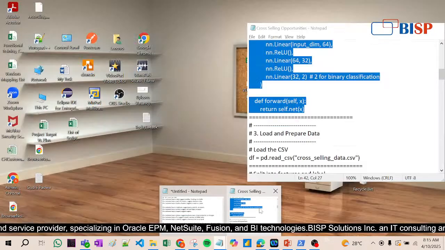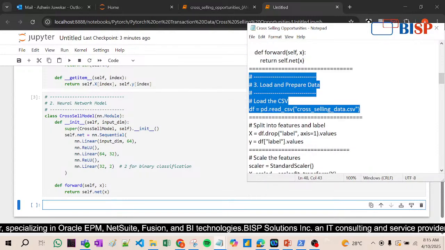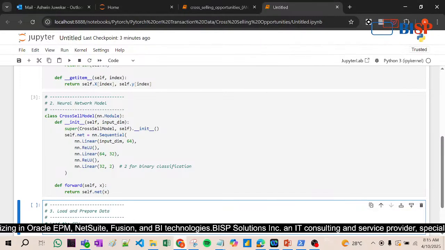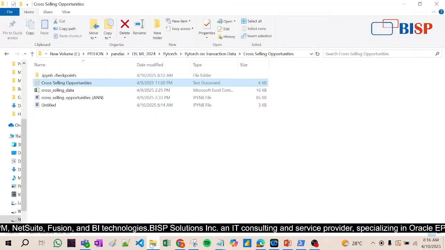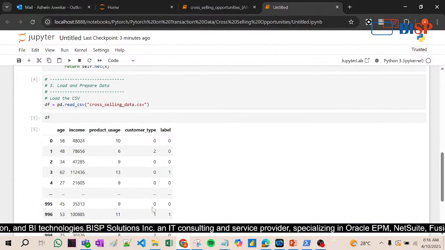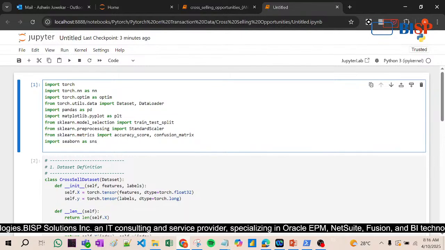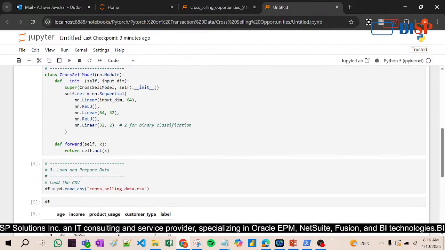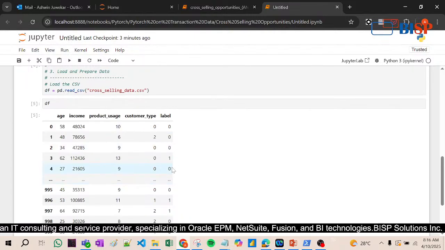Now let's come here again. You will see here, now our data load preparation is to be done. Now what is this data load preparation? Let me show you. Here comes df. Now see, first of all, we imported libraries. Today we have talked about cross-sell. First see the data, historical data, right? See here, age, income, product usage, customer type, and the label.